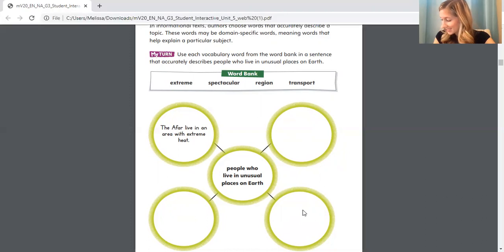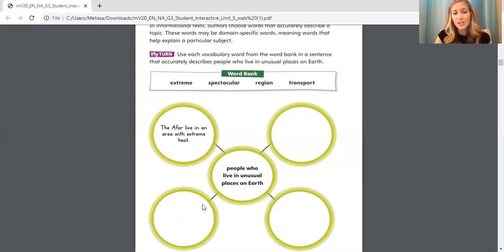My second hint is for the word region. Think about the people. These people have already been mentioned once on your paper. I wonder who they are. Think about the people who lived in a region of Ethiopia. And what was so spectacular, using one of our words, about the nature there?